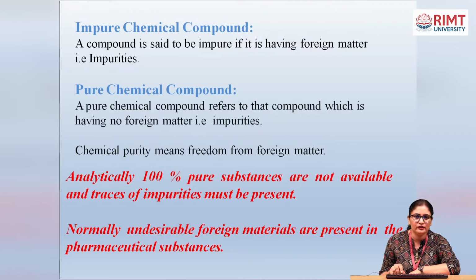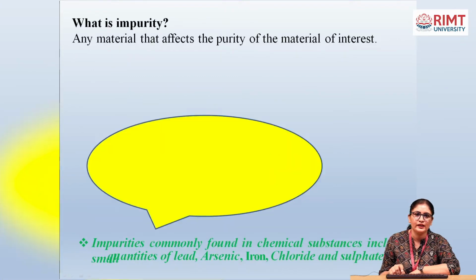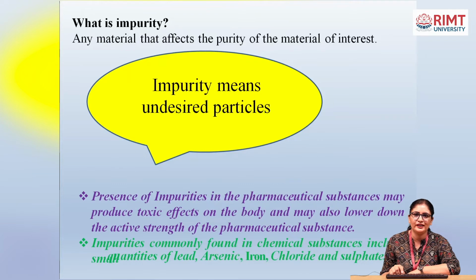Normally, undesirable foreign materials are present in the pharmaceutical substance. Next, what is the impurity? Any material that affects the purity of the material of interest, means impurity is the undesired particle. Presence of impurities in the pharmaceutical substance may produce toxic effect on the body and may also lower down the active strength of the pharmaceutical substance. Next, impurities commonly found in chemical substance include small amounts of lead, arsenic, iron, chloride and sulfate.